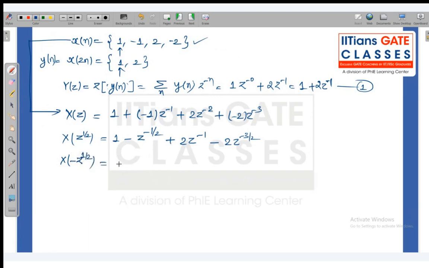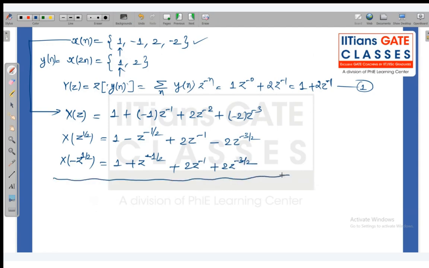That means z is replaced by minus z. So if z is replaced by minus z, then it will be plus z to the power minus 1 by 2. And this is an even function, so it is z to the power minus 1. And this is again plus 2z to the power minus 3 by 2.